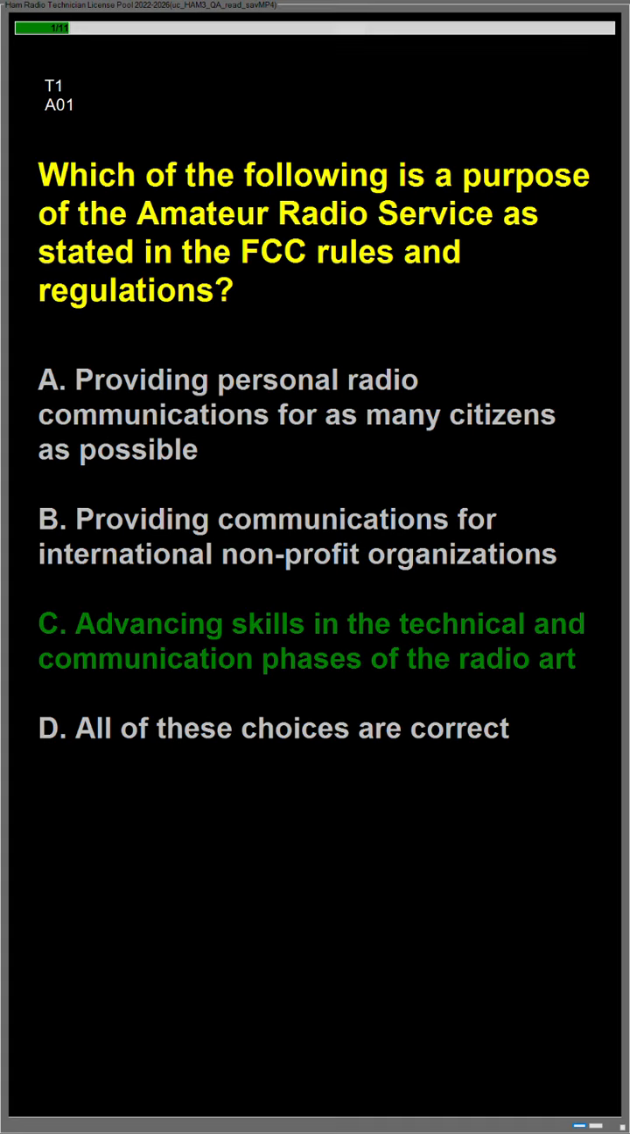Question Alpha 01, which of the following is a purpose of the amateur radio service as stated in the FCC rules and regulations? Answer is C. Advancing skills in the technical and communication phases of the radio art.